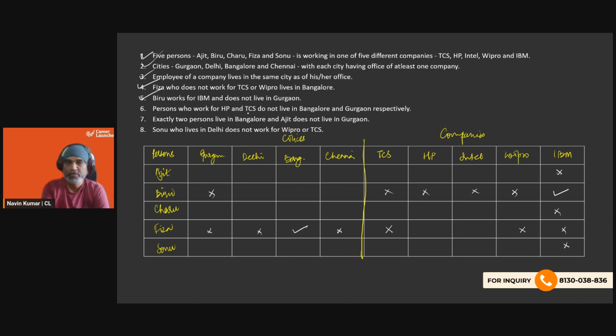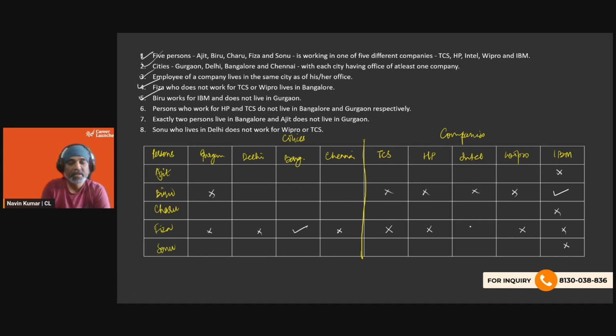Persons who work for HP and TCS do not live in Bangalore and Gurgaon respectively. Now, the person who works for HP, whoever that person is, does not live in Bangalore. Since Fiza lives in Bangalore, she doesn't work in HP for sure, right? And the person who works for TCS does not live in Gurgaon. So no idea who that is going to be among A, C, and S right now.